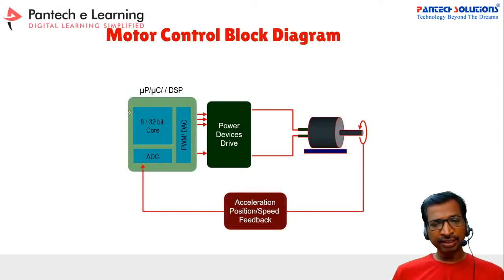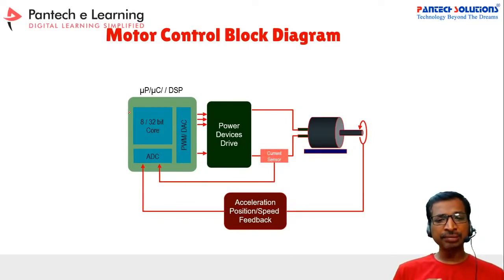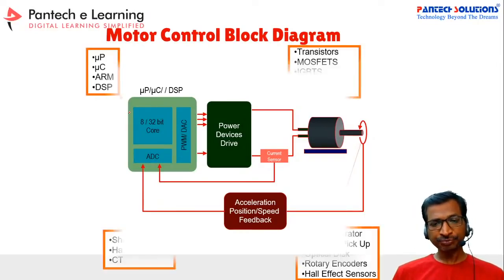Once you have connected the power devices, then you have to sense the parameters. What parameters need to be sensed? One is the current of the motor. Similarly, motor speed and then position. The major parameters for the DC motor are armature current as well as motor speed. These two parameters are enough to implement a closed loop application.